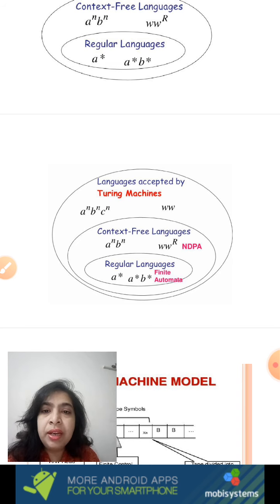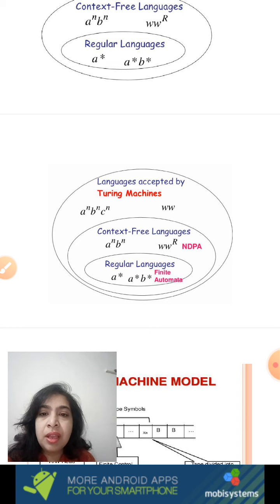In order to read, write, and erase, you have a tape head. And the very important feature is this tape head can move one position towards right or left, or it can remain stationary. Since this facility is available in Turing machines, it is possible to accept context sensitive as well as recursively enumerable languages.